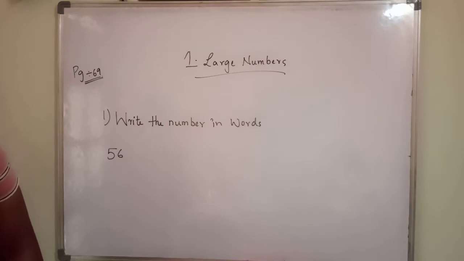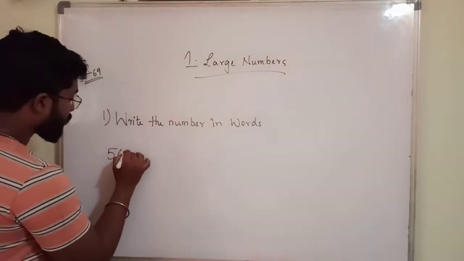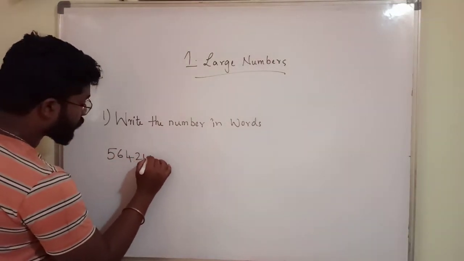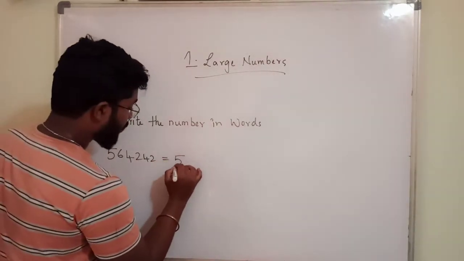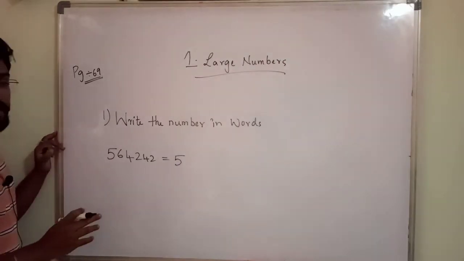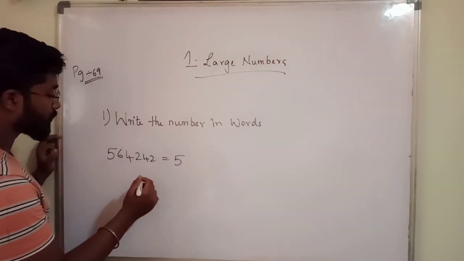5 lakh 64,242. You have to write this in words. If you are not able to understand how many are there, just see.